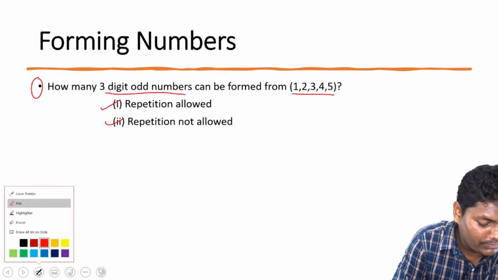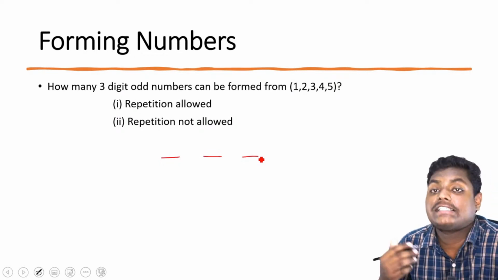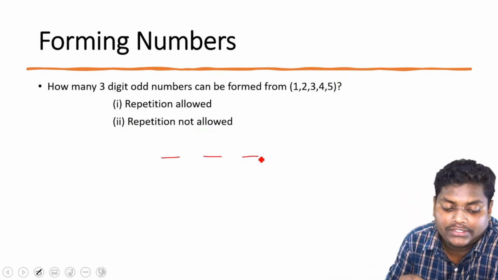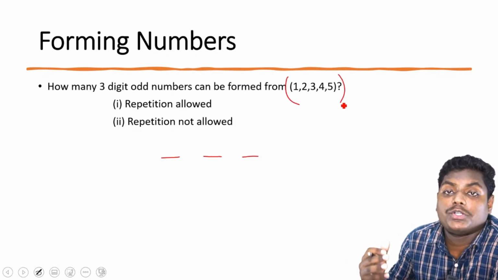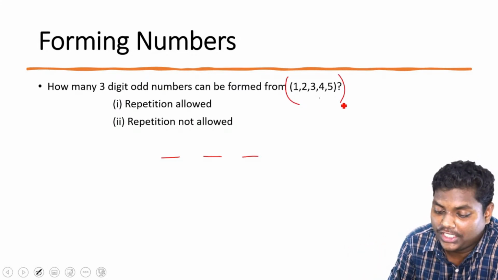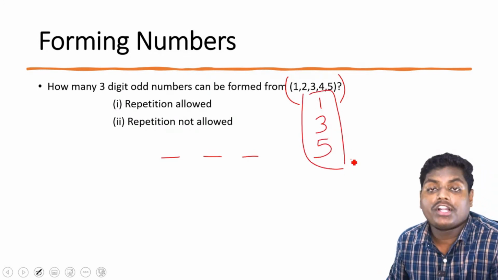So first let's pick up the easiest thing. We will be forming a 3-digit number. So what are the odd numbers present in the sequence 1, 2, 3, 4, 5? The odd numbers are 1, 3, and 5. Is this clear? The odd numbers are 1, 3, and 5.